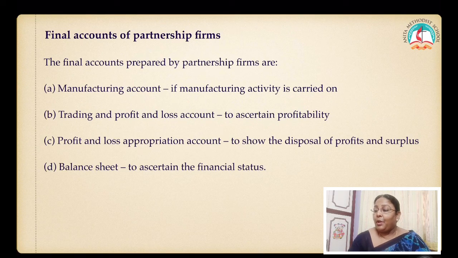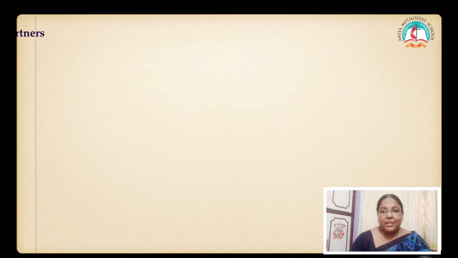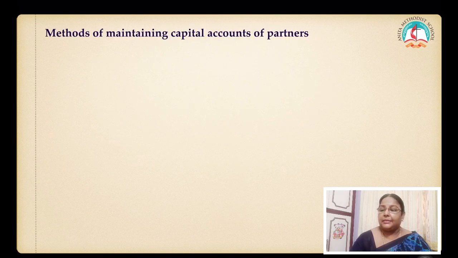Profit and loss appropriation account. This is prepared to show the disposal of profit and the surplus. So how much profit each partner is going to get? For that, we are going to prepare the profit and loss appropriation account. And the last one is the balance sheet. Balance sheet, as usual, shows assets, liabilities and capital to ascertain the financial position of the concern.